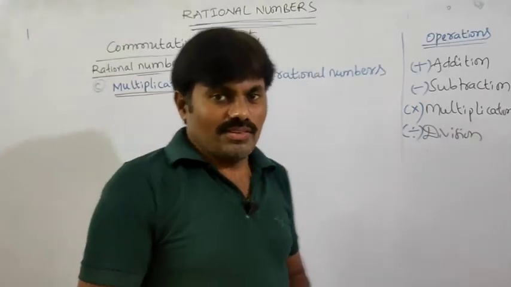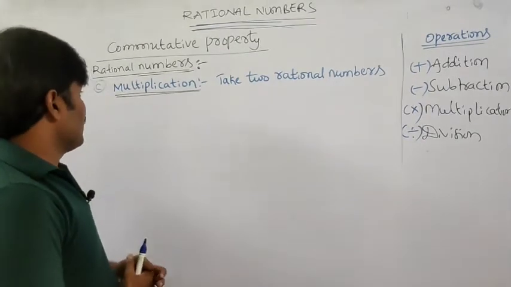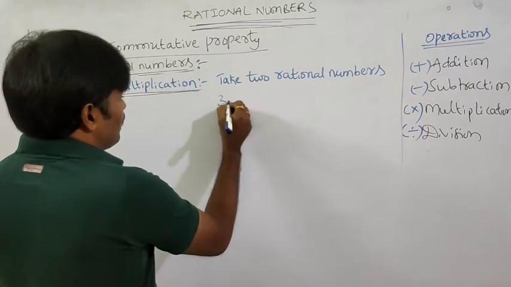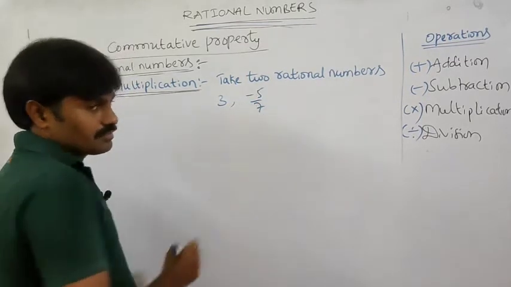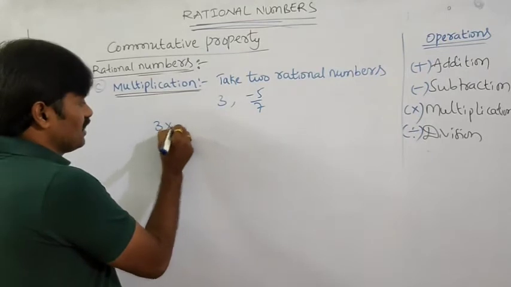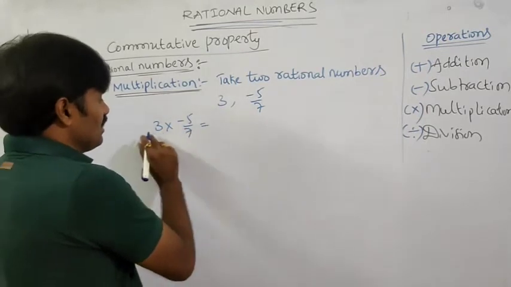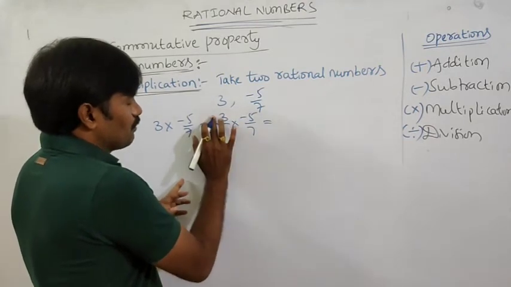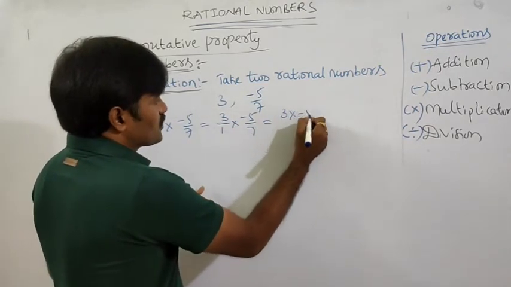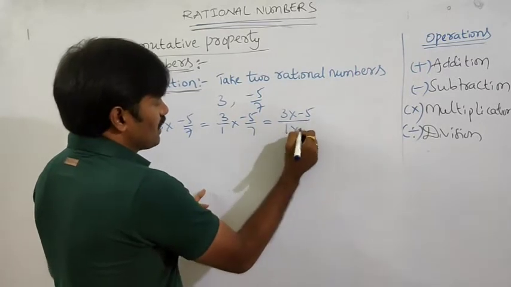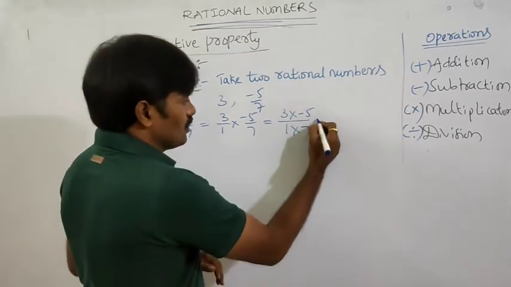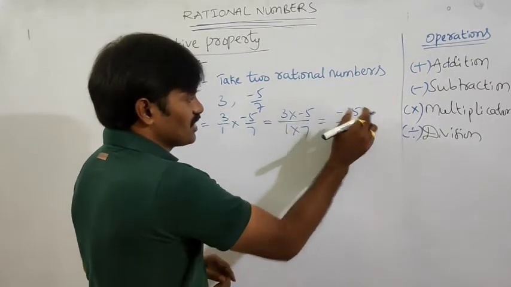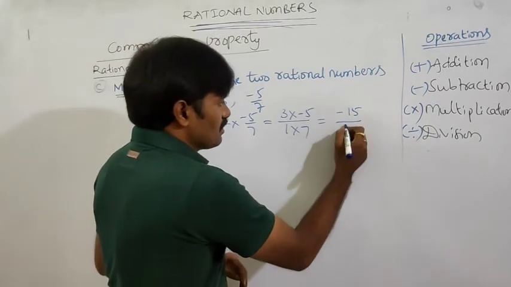Now we will check the commutative property under multiplication. Okay. Take two rational numbers like 3 and minus 5 by 7. Find the product. 3 into minus 5 by 7 gives us, yes, take it as 3 by 1 into minus 5 by 7. Multiply numerator into numerator, 3 into minus 5, by 1 into 7, denominator into denominator. So 3 into minus 5 is minus 15. Is it plus into minus, minus? 3 fives are 15, by 1 into 7, 7.